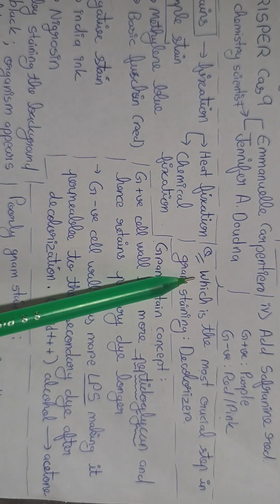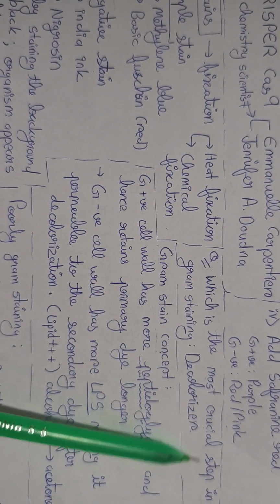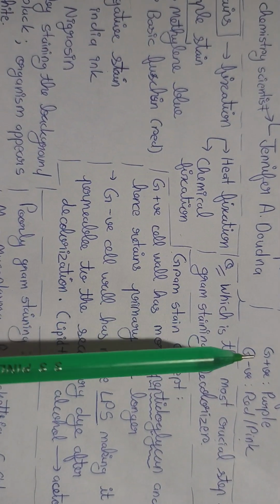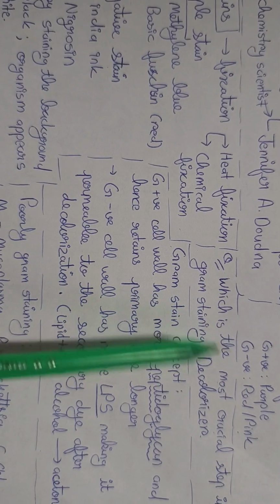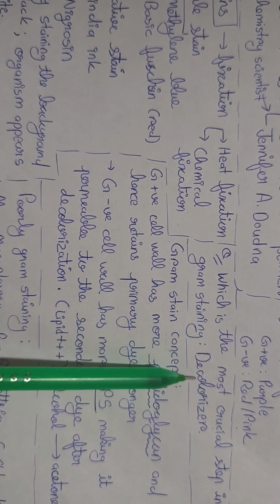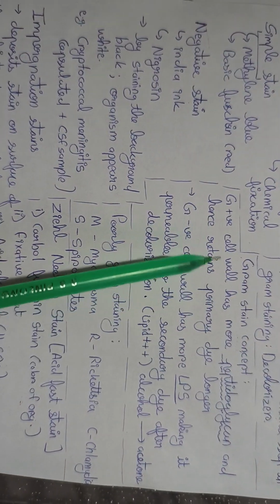Then let's do a question. Which is the most crucial step for gram staining? The step which can differentiate gram positive and negative, which is decolorizing.